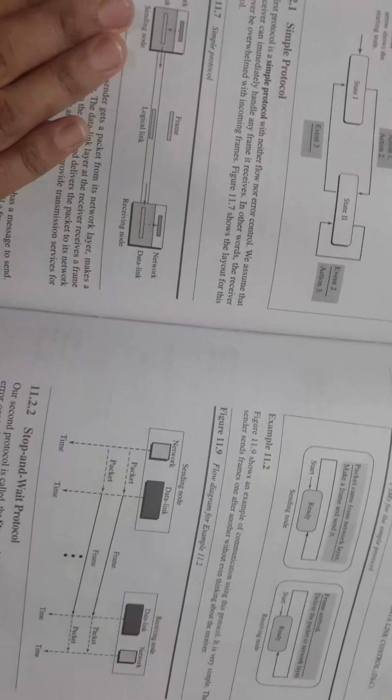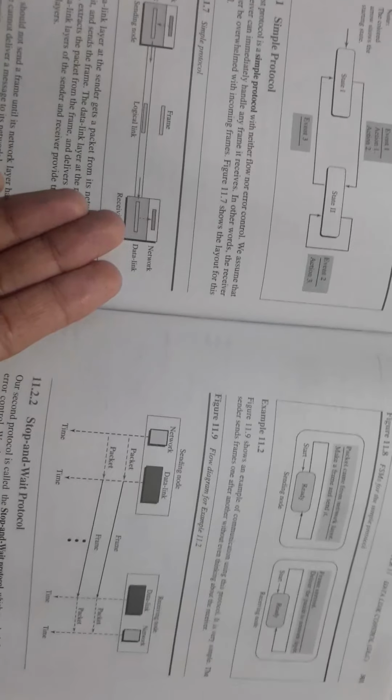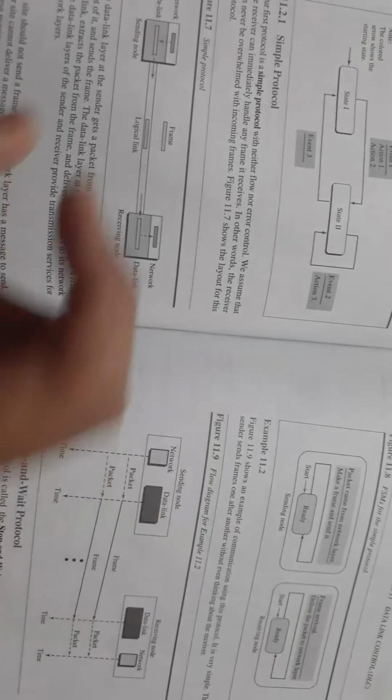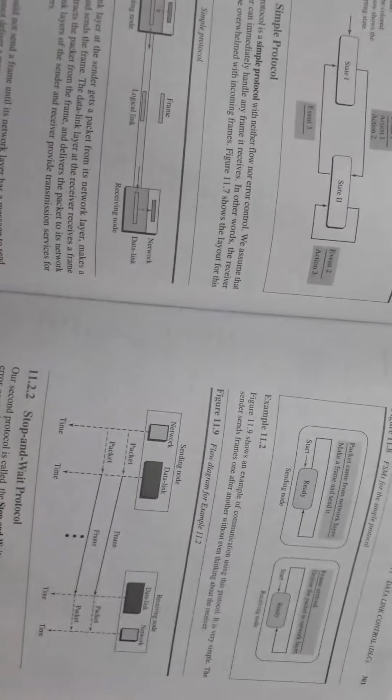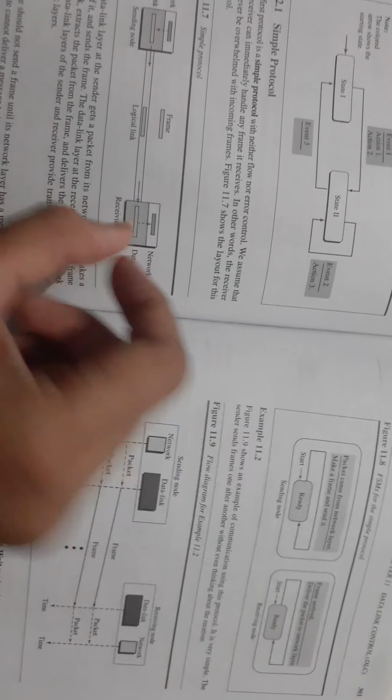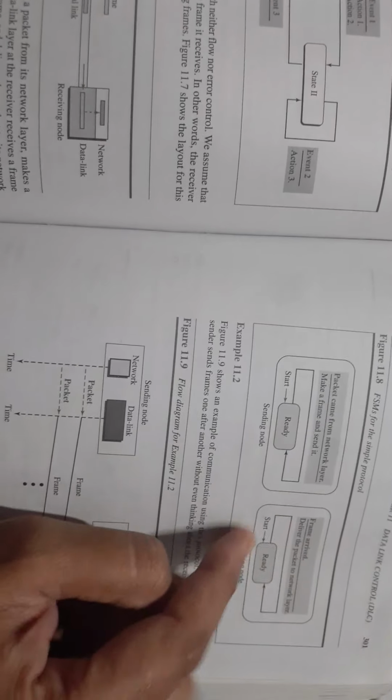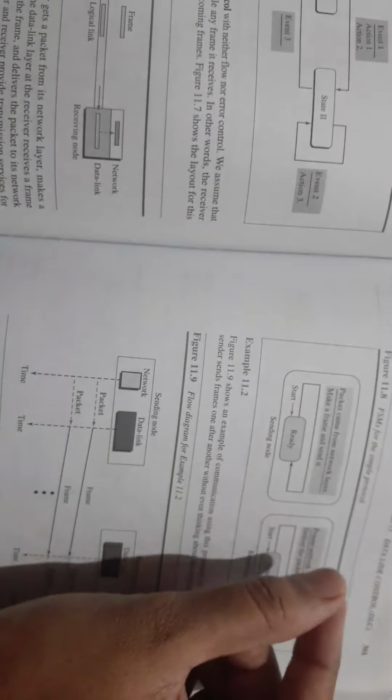Here encapsulation has taken place, and here it will decapsulate the data. Whatever message is in that particular frame, it will extract the message from the frame and deliver it to the network layer. This is the action taken by the receiving node. So there are two ready states, some event occurs, and some actions take place.